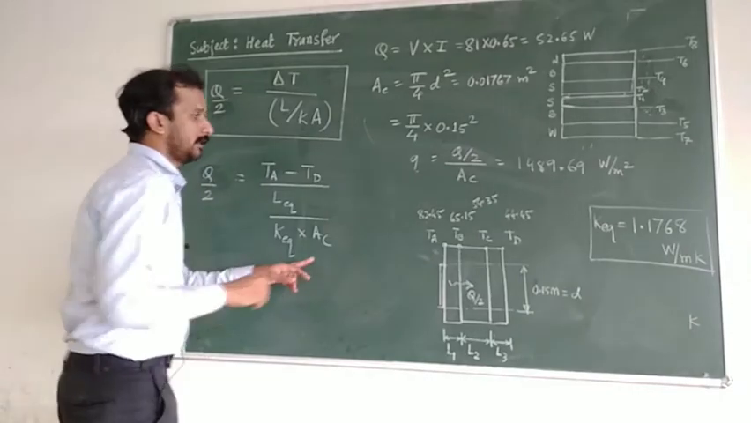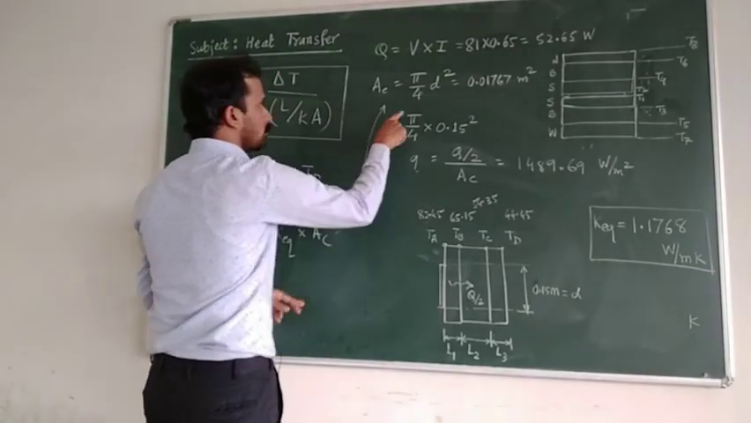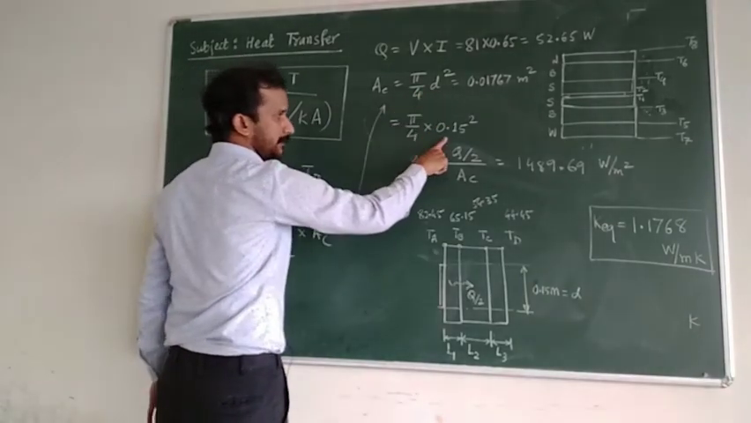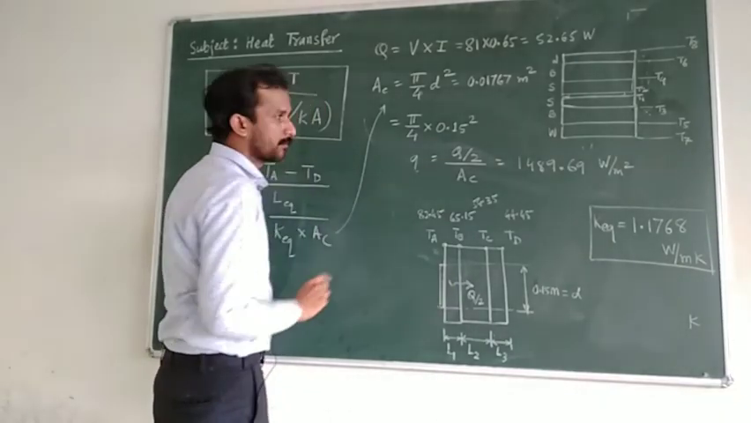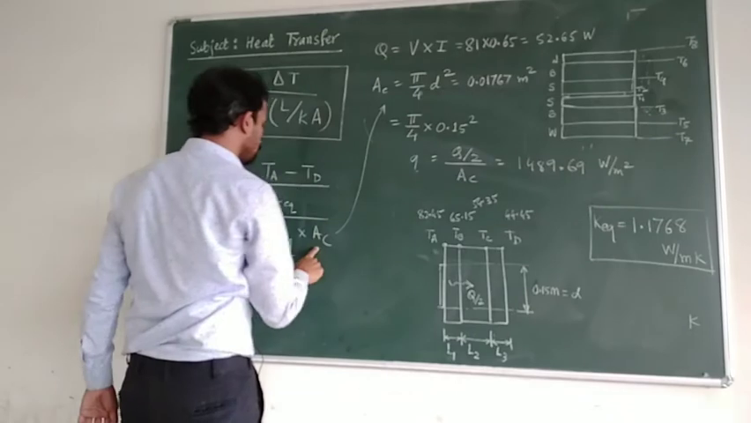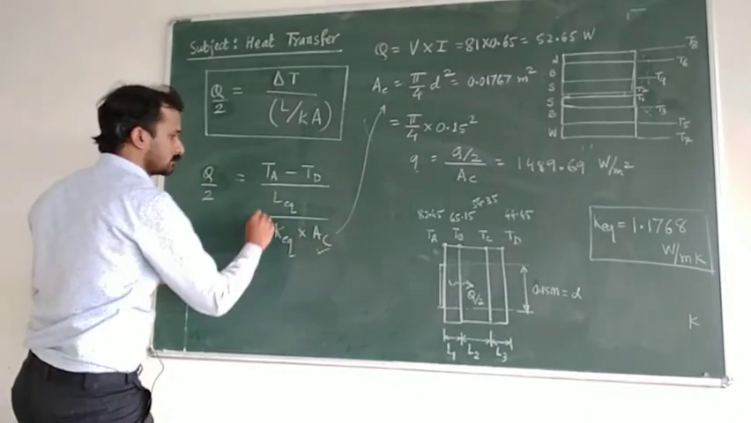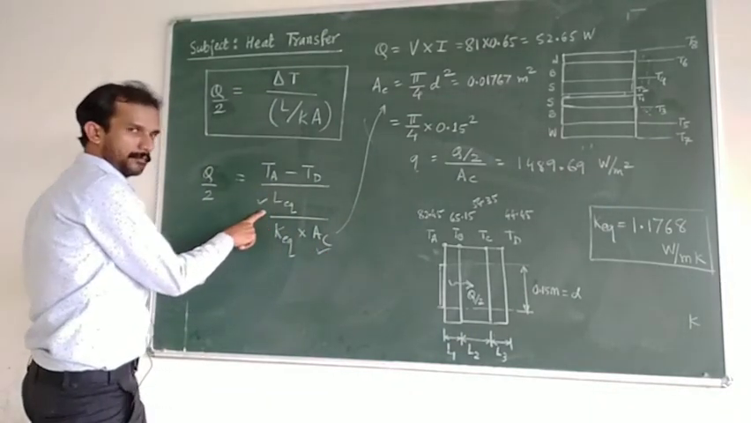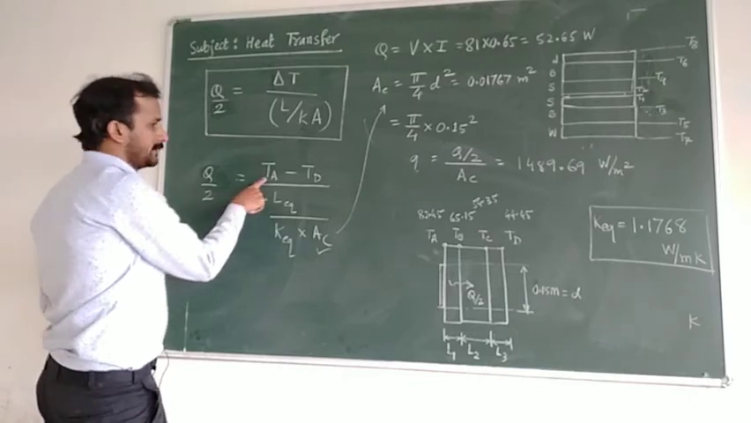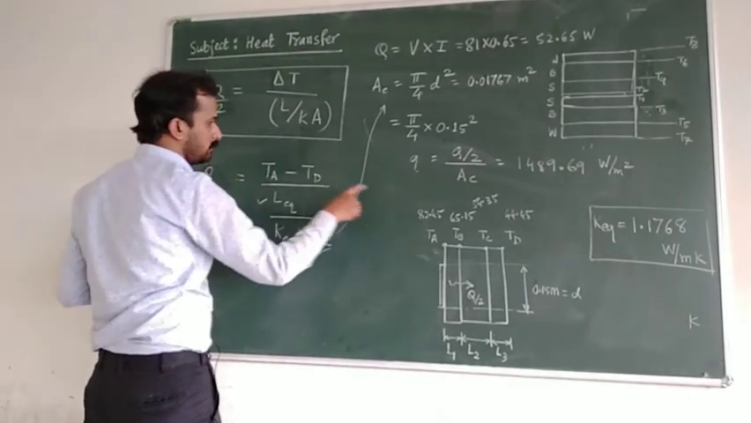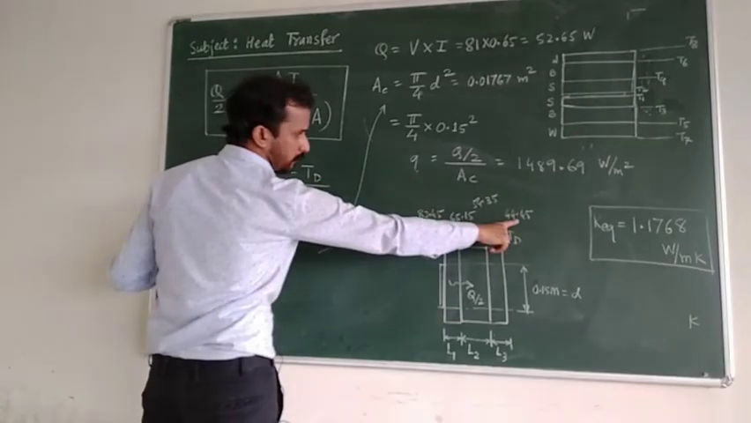So that cross section area we have already computed here. You can observe pi by 4 d square, where d is taken as 0.15 meter, because only the central area has to be taken. So the cross section area is known to us. Length equivalent is 30 mm. Convert it into meter, that is 0.03 meter. TA is known, 82.45. TD is known, 44.45.